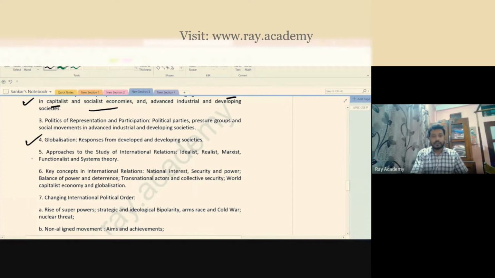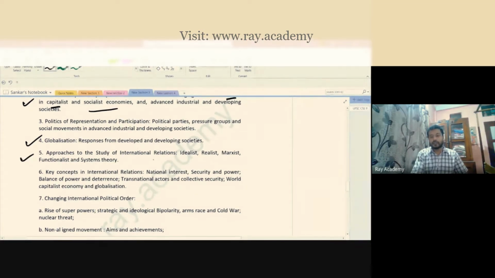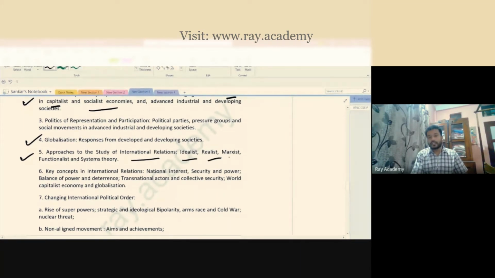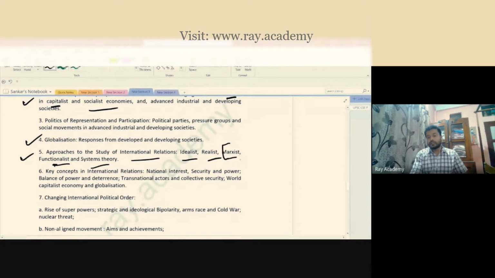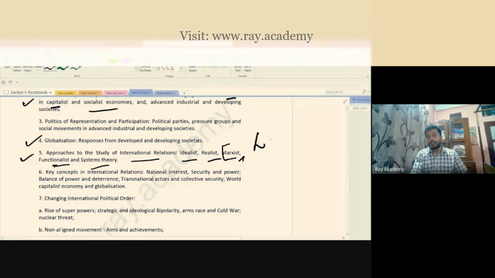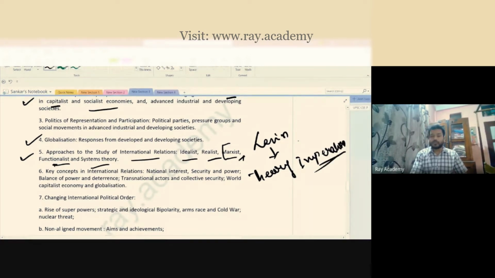Then you try to understand international relations from the point of view of idealist, realist, Marxist, functionalist, and systems theory. You know that from the Marxist point of view, it is Lenin who has given the theory of imperialism. You know the meaning of imperialism: when one country tries to colonize another and control it, it is known as imperialism.